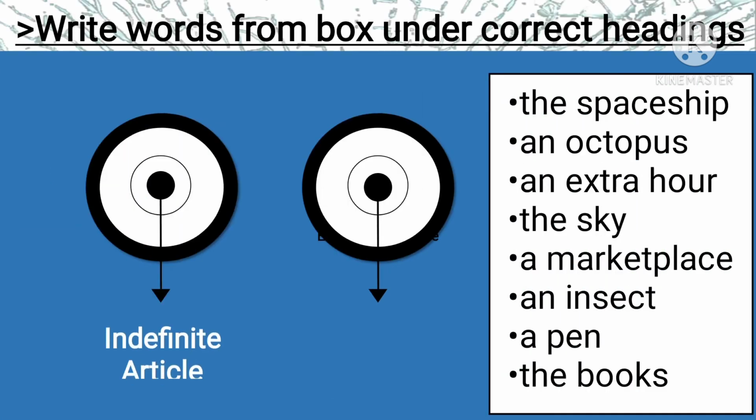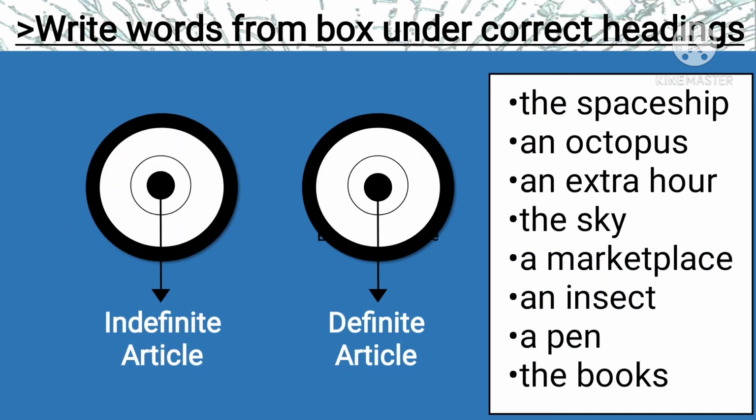Next, now you have to write the words from the box under the correct headings. So here you stop your video again. These are the words given in the box. You have to find out which article they are, under which category they come. So you have to put them under the categories of indefinite and definite article. Next, I hope you have done. So we will move on.